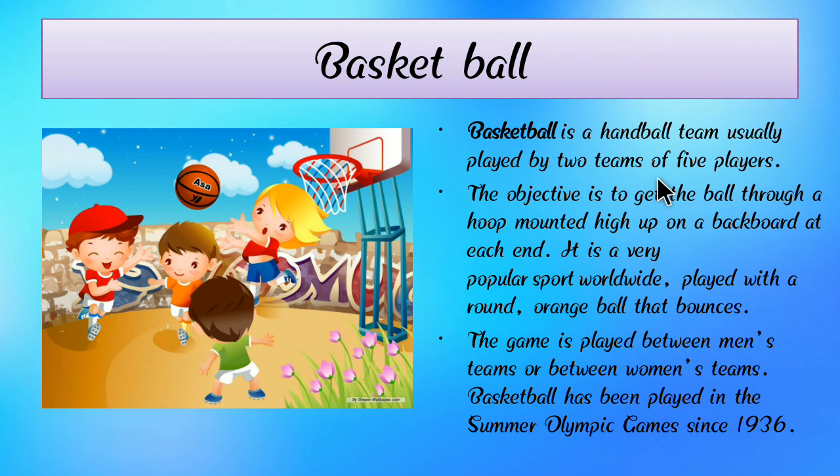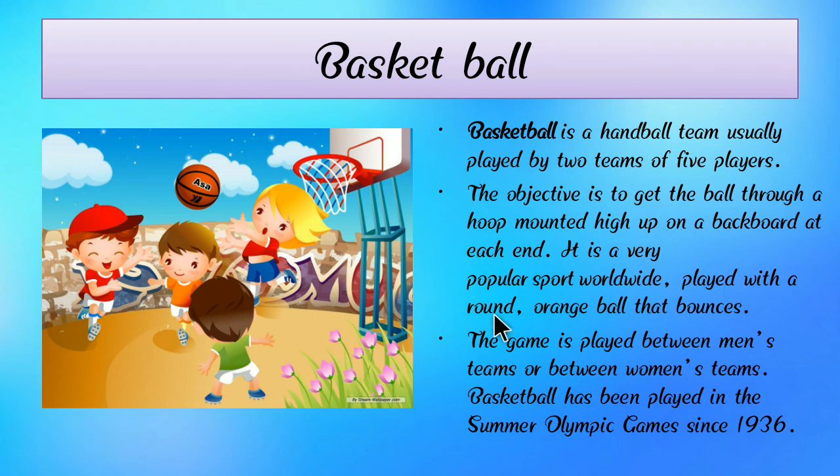The objective is to get the ball through a hoop mounted high up on a backboard at each end, and it is a very popular sport worldwide.